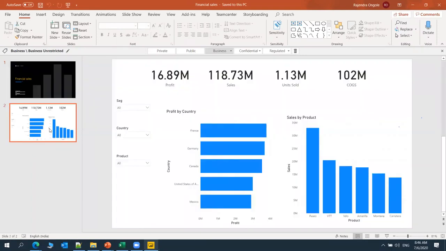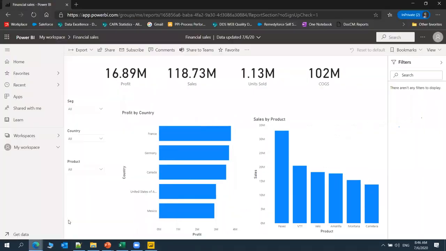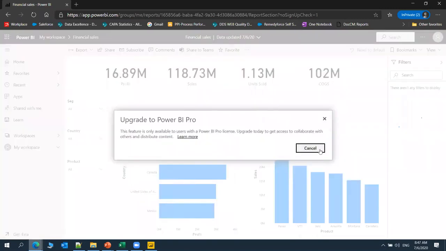Like this, we can share the reports. If the customer wants it in PPT format, we can share the report. And if the customer wants to navigate the visuals, we can share it from here by sharing this report. And if you want to give a subscription, we can give the subscription also to the end users. Okay.